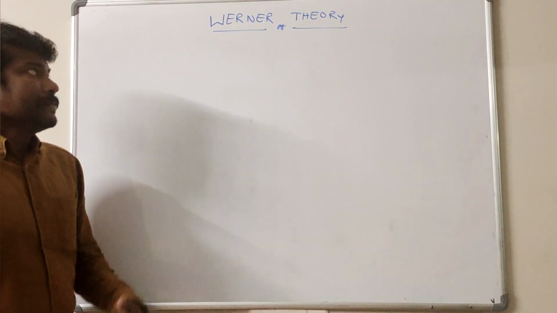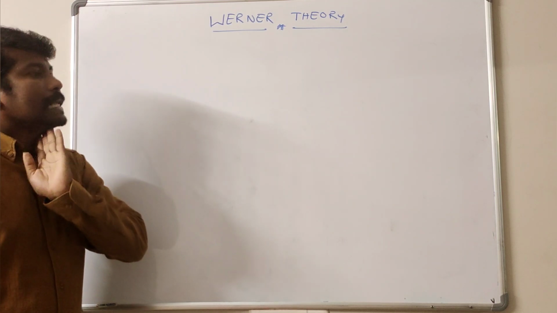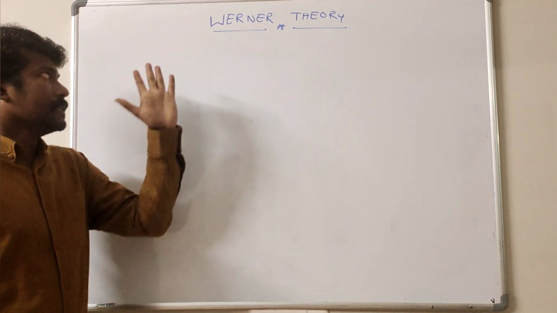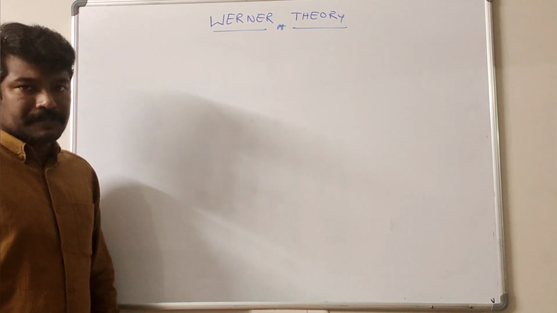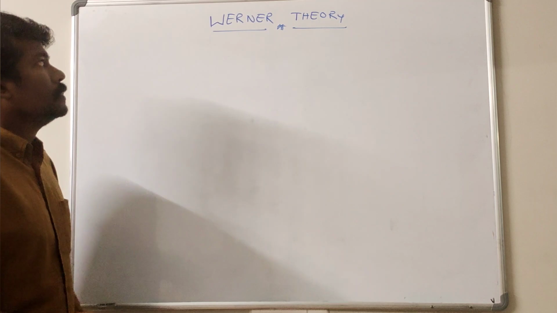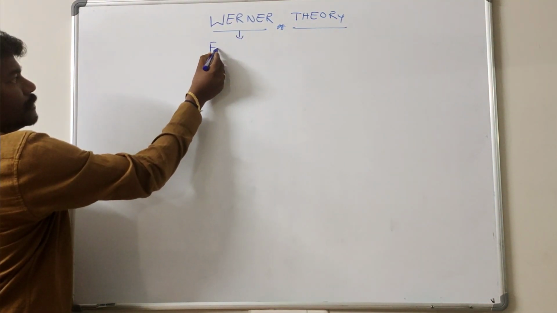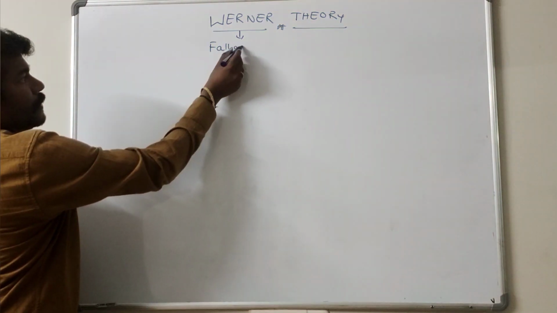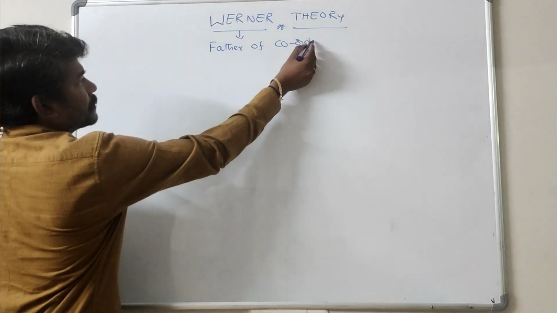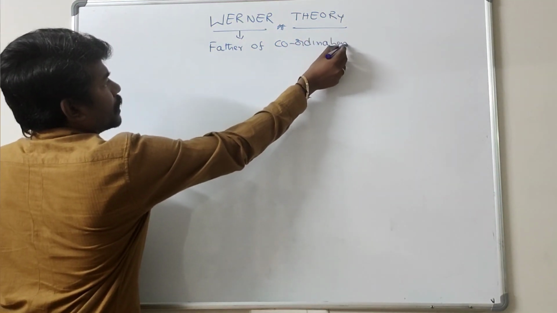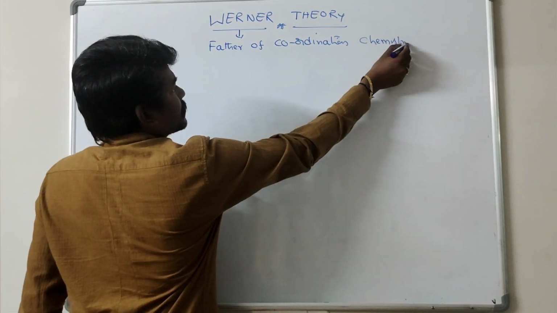Today's concept is Werner theory. This is a class 12 or intermediate concept in coordination chemistry. Werner is the father of coordination chemistry, the father of coordination chemistry or complex compounds.